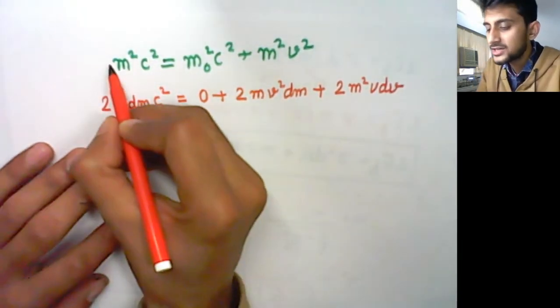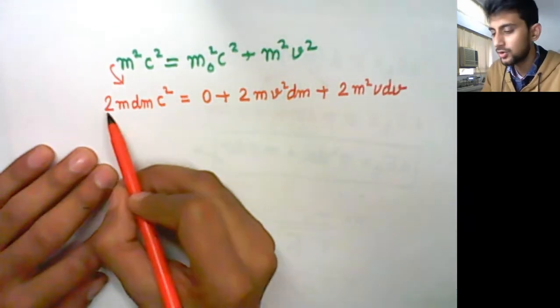Fine. So we have only taken the partial derivative with respect to m and v, and we have got this equation.